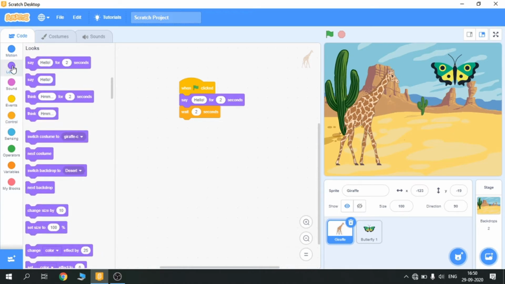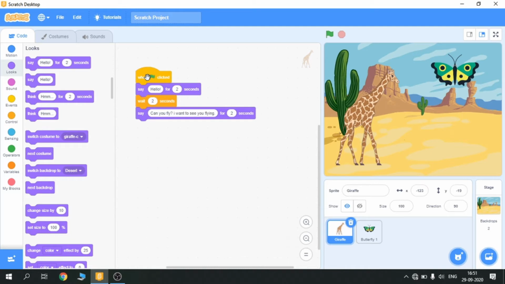he will reply to her hi. So what will he say? He will say, can you fly? I want to see you flying. Okay. You can write anything you want. So he will say, can you fly? I want to see you flying, for how many seconds? 2 seconds.